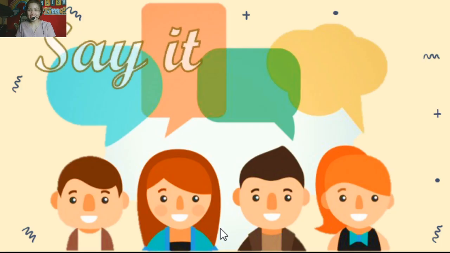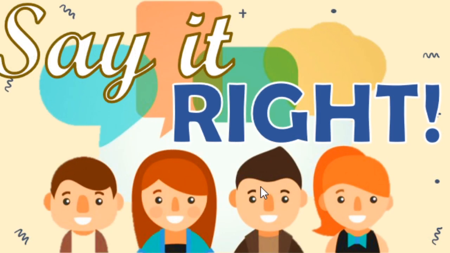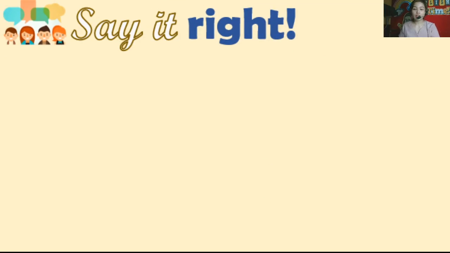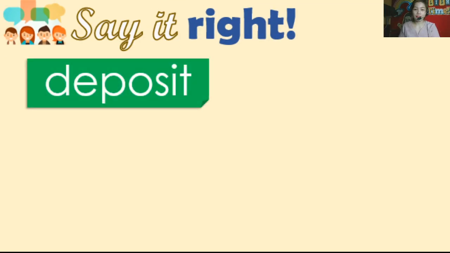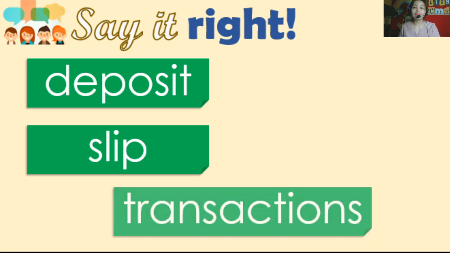So now, let's have first our say it right words. I'm going to read the word and then your turn. First word, deposit. Deposit. Good. Next one, slip. Short vowel sound, I vowel, slip. Good.